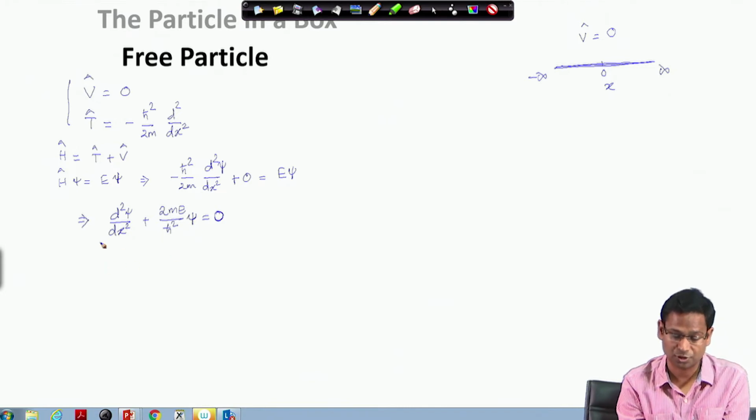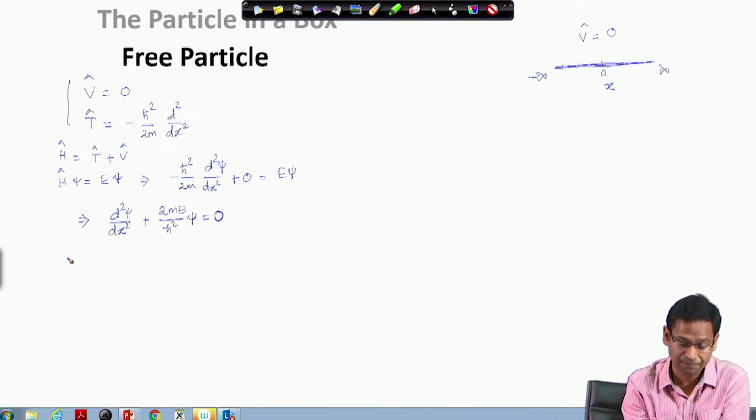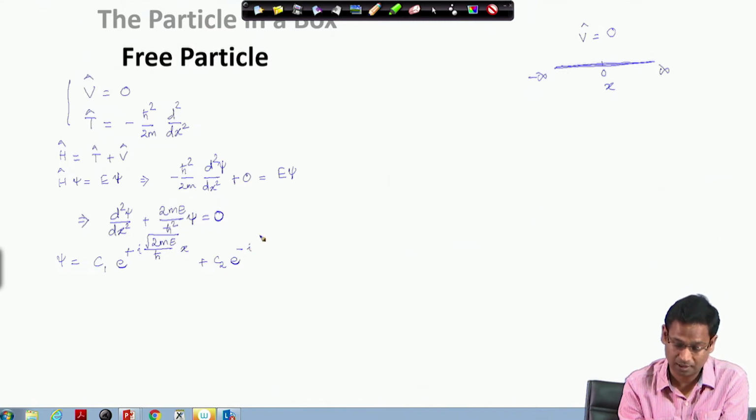I rearrange this equation to write this homogeneous second order differential equation, and in the previous classes we have also discussed the solution of this particular differential equation. So, the solution, if you remember, would have two exponential functions, C1 e to the power i k x plus C2 e to the power minus i k x.